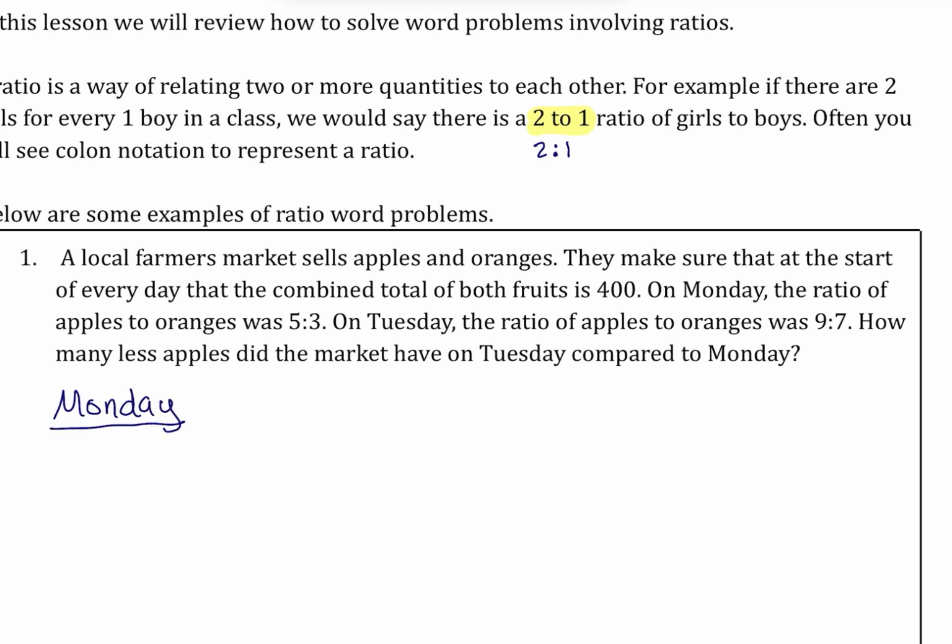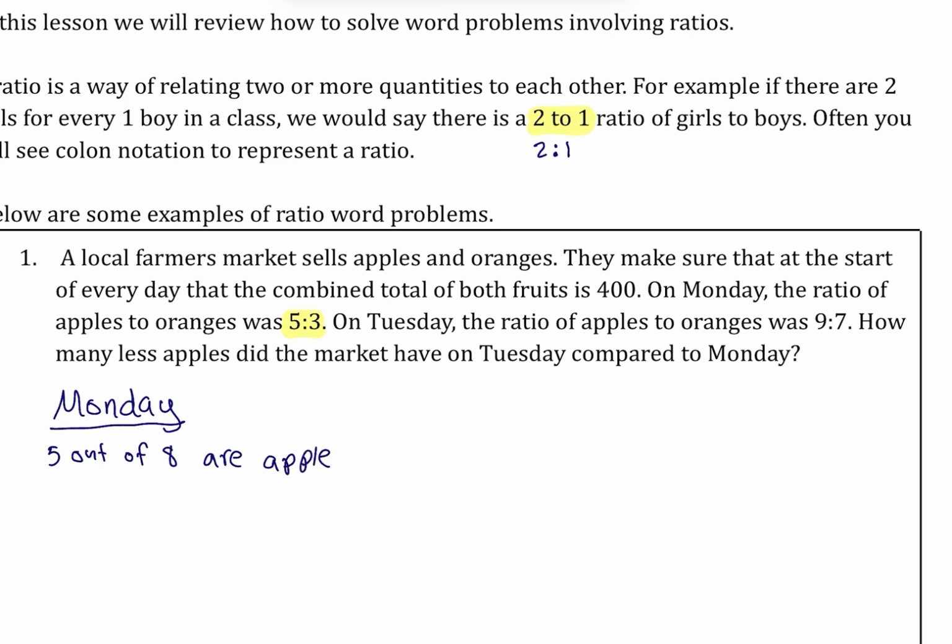this was when our ratio of apples to oranges was 5:3. So this means that for every 5 apples, there were 3 oranges, right? That combined total of 5 and 3 is 8. So what this means is that 5 out of 8 fruits are apples, right?